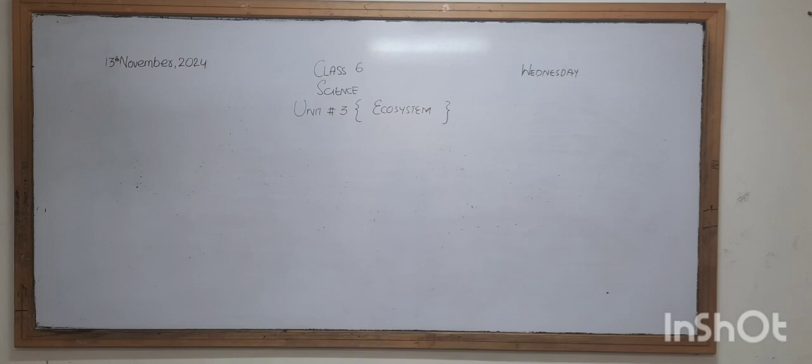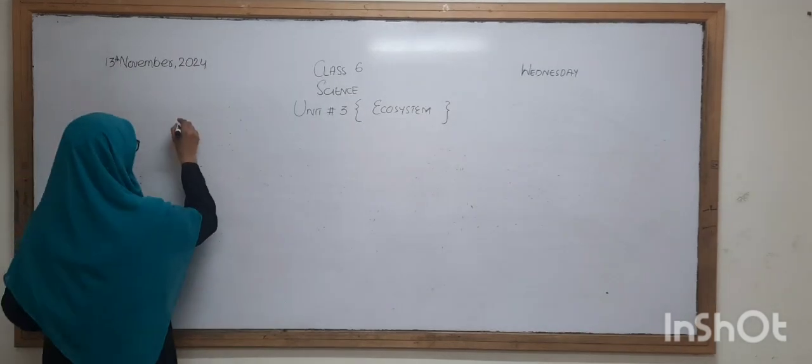Today is Wednesday and I'm your science teacher and I'm taking your science lesson. You all know that we are doing unit number 3, ecosystem, and in the last lesson we did the topic that is effects of the environment on organism.